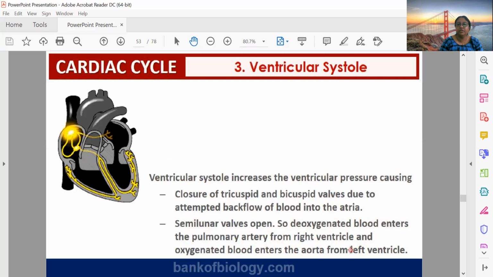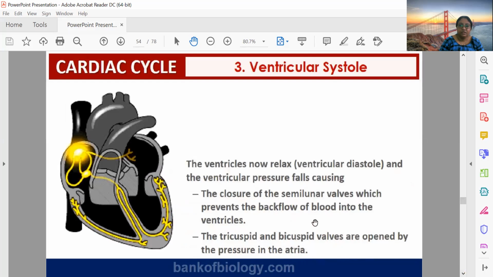Okay, so now semilunar valves will be opening and blood will go directly to the pulmonary artery, and from right ventricle it will go to the pulmonary artery, and from left ventricle it will reach the aorta. So now once the ventricle is able to push all the blood into these two parts, semilunar valve will prevent the blood flow, ventricle is empty and it will go into diastole. So at the end of this point, both the ventricle and atrium are in the diastole position.